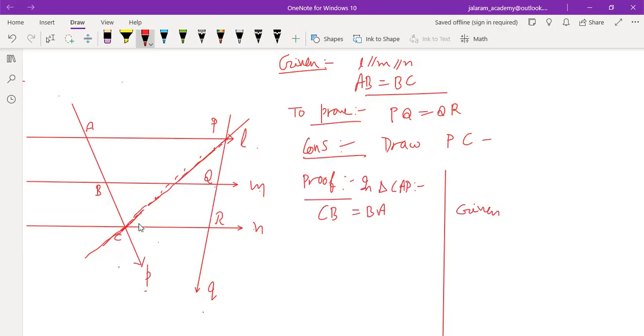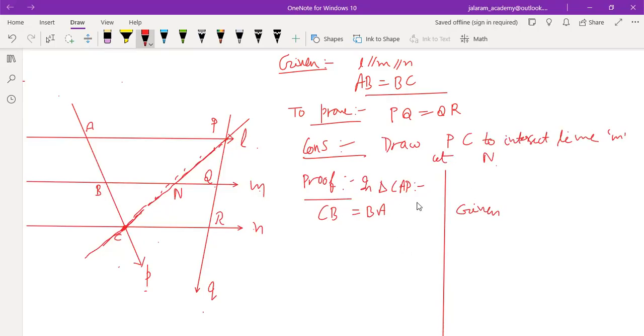While discussing the midpoint theorem, I have told you that C is the vertex and AP is the base. Draw PC to intersect line M at point capital N.